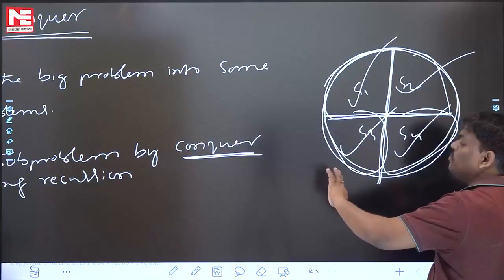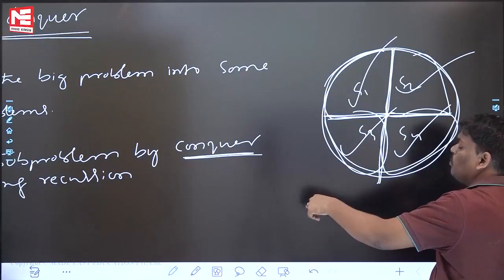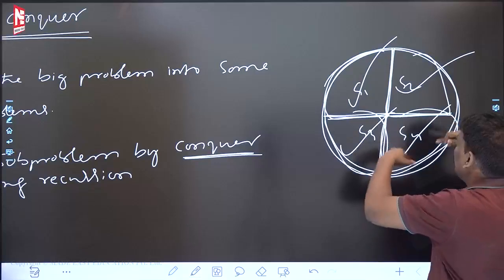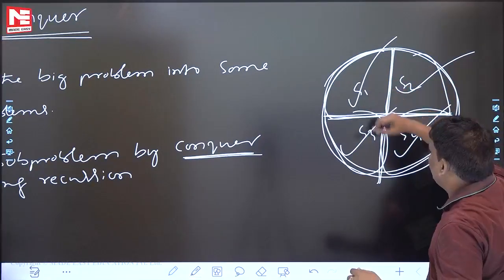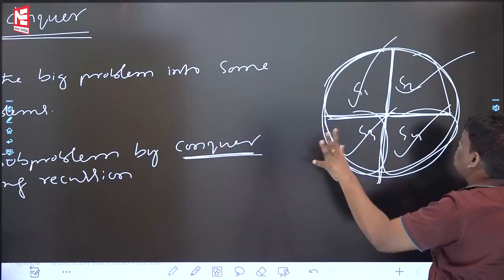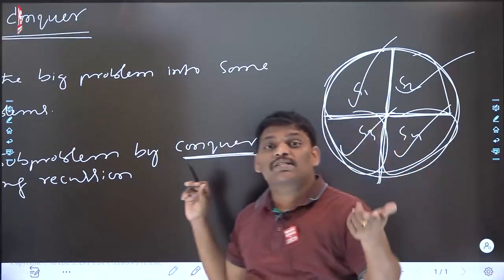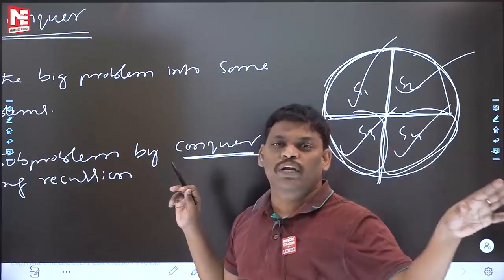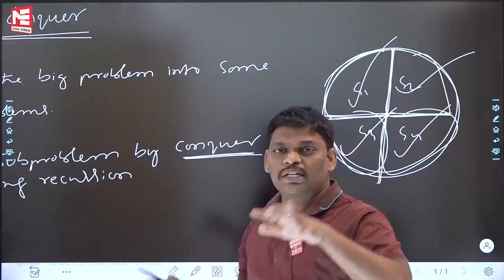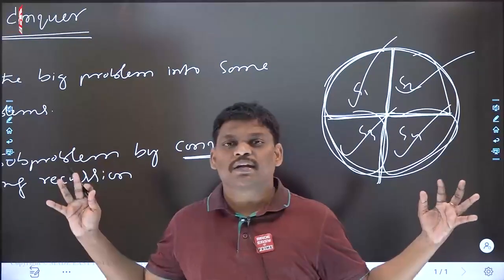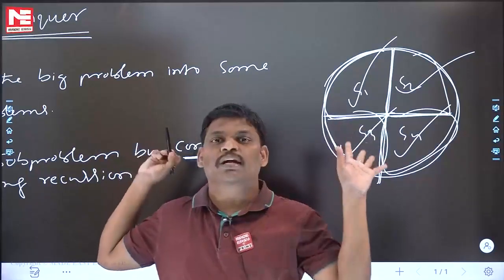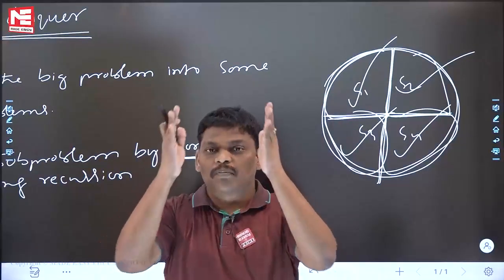So when you say the second step is completed, what is the meaning? Solve subproblems by force using recursion, means by calling recursion forcefully again and again, you have the subproblem solutions. Some people are asking, sir, how to get the subproblem solution? Recursion will take care, don't worry. That will come in the further story. Roughly think about it as of now. You cannot get everything at the start. Divide and conquer, basics are going on.